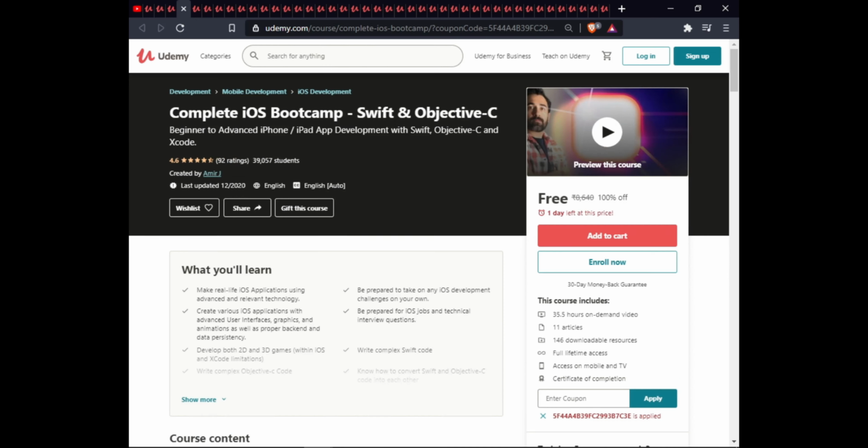The next course is Complete iOS Bootcamp, Swift and Objective-C. In this course, you will learn beginner to advanced iPhone and iPad app development with Swift, Objective-C, and Xcode. This course has 35.5 hours of on-demand video, 11 articles, 146 downloadable resources, full lifetime access on mobile and TV, and certification of completion.